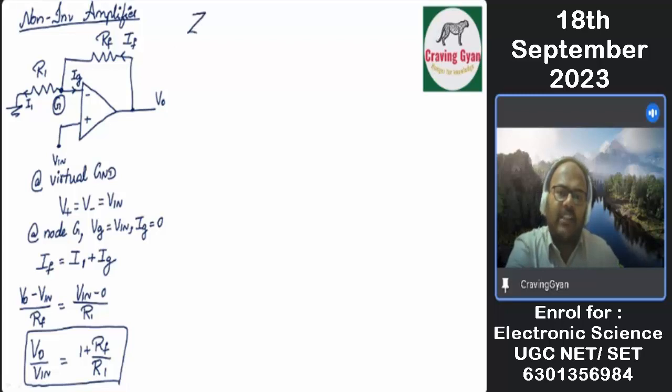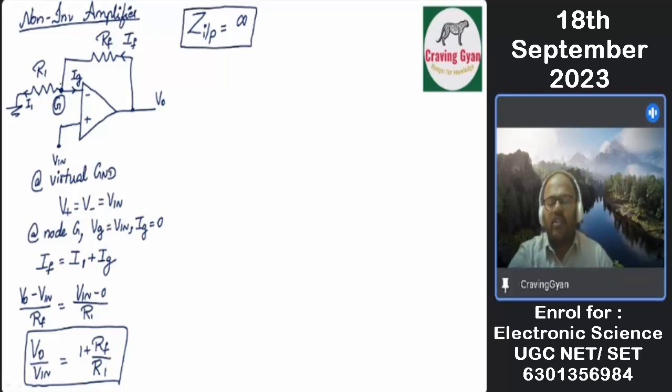Now you tell me, what is the input impedance? What is the current that is getting in? 0. So it is infinity. In a few textbooks, they connect a resistor over here and call it 5 kilo ohm. Even at this time, the input impedance is not 5 kilo ohm. Input impedance is infinity. Why? The current is 0, so the input impedance is infinity.